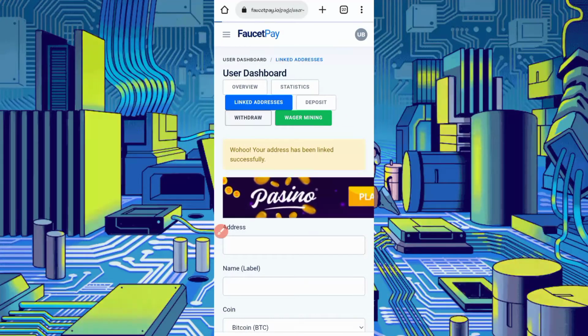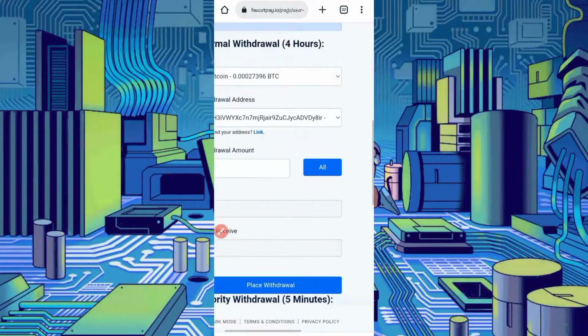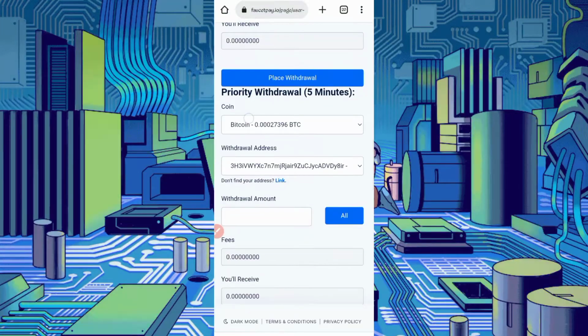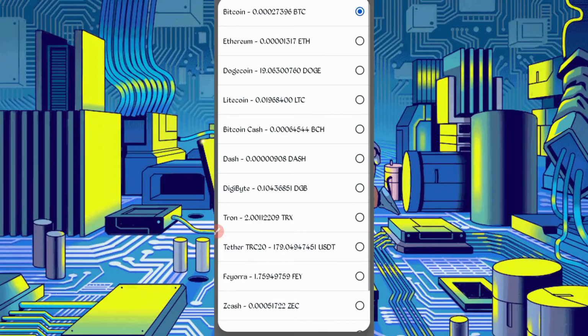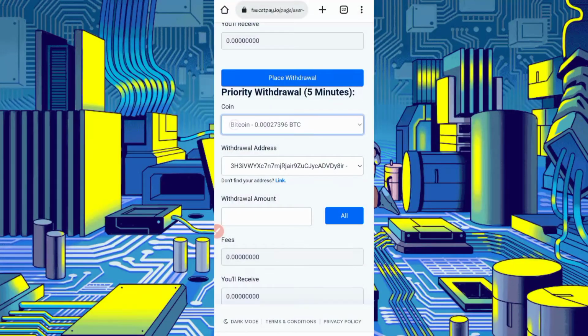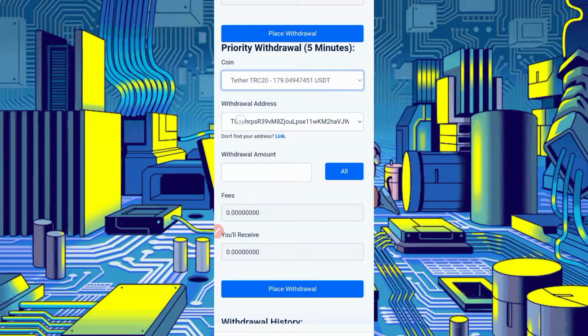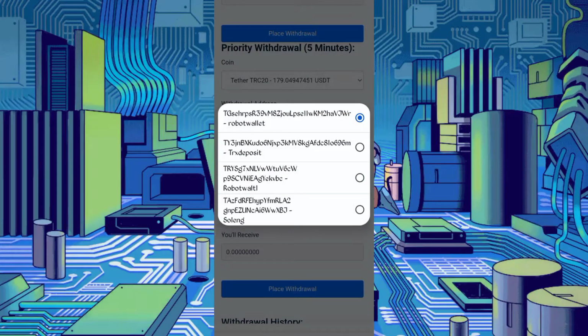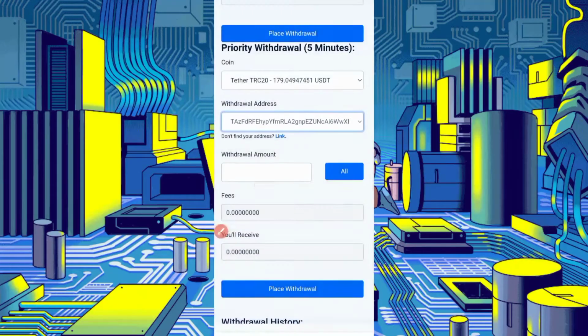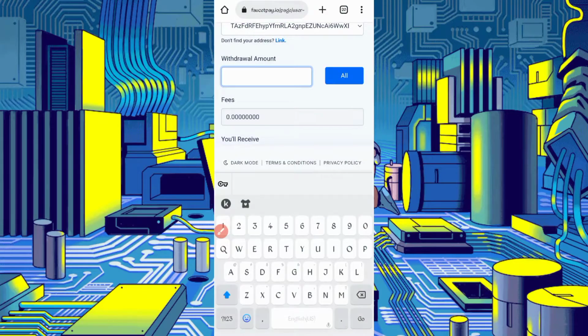Okay, so just click on withdraw to send the amount to this website. Click on Coinbase. Then click on coin. Okay, TRC20 USDT. Then click on withdrawal address. Here you can see I linked this address some time ago. Okay, I remember it. Then provide the amount. The minimum deposit is 10 USDT.